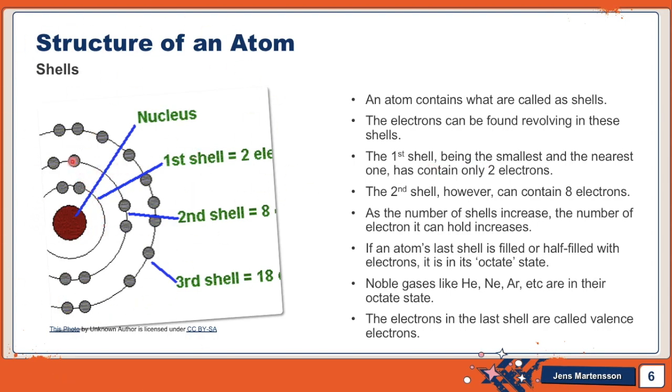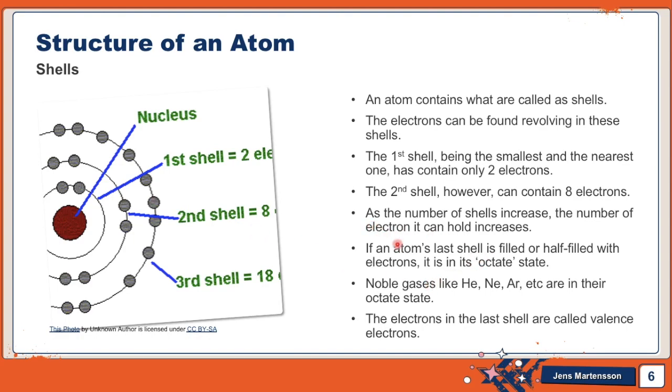The first shell, being the smallest and the nearest to the nucleus, can contain only 2 electrons, not more than that. The second shell can contain only 8 electrons. As the number of the shell increases, the number of electrons it can hold increases. The first shell holds 2, the second shell 8, the third shell 18, and it proceeds like this. There is an equation for finding the maximum electrons in a shell, which you will learn in ninth standard.